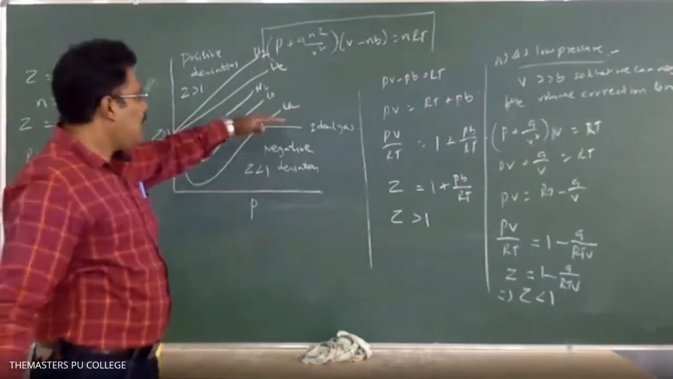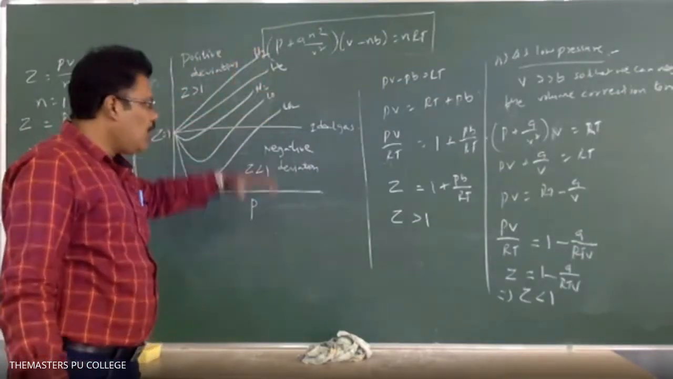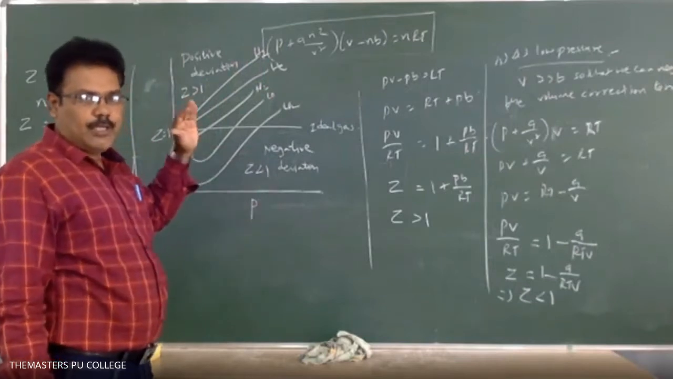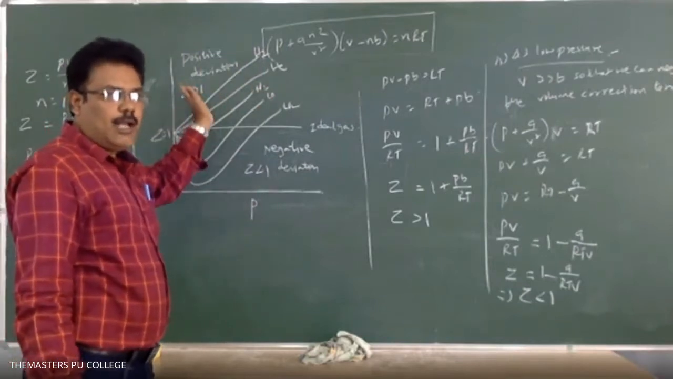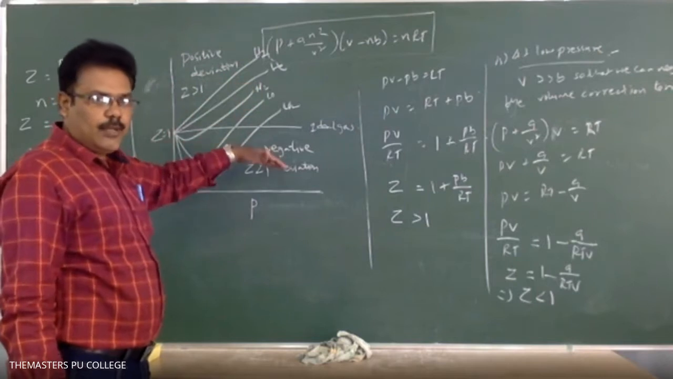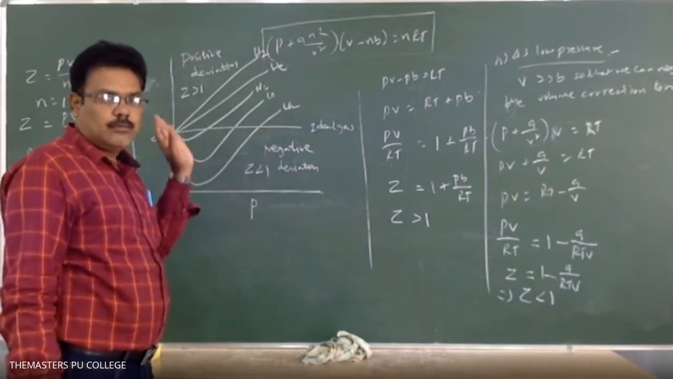Yes, sir. Okay. Above the ideal gas line, positive deviation. Below the ideal gas line, negative deviation. Positive deviation, Z value greater than 1. Negative deviation, Z value less than 1. That's it.